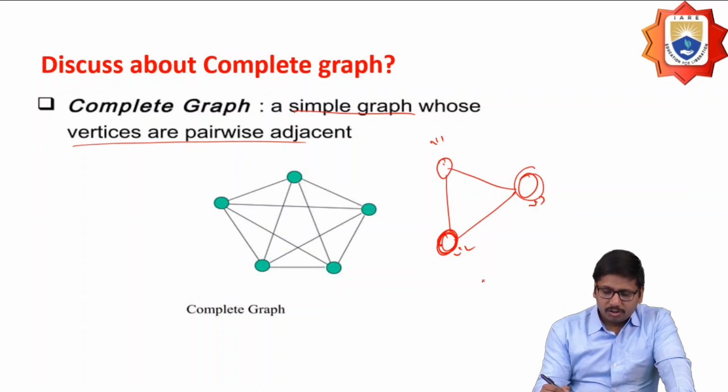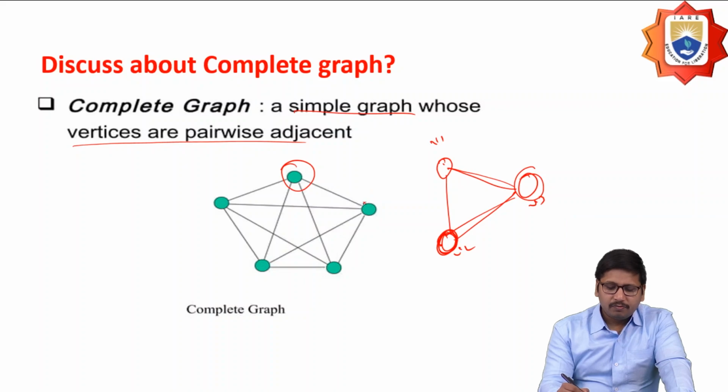If I'm going to consider v3, I have an edge from v1 and v2. Then only can I say that it is a complete graph. So a graph which is going to have multiple connections, at the same time, for every pair of vertices, I have an edge connected between them.